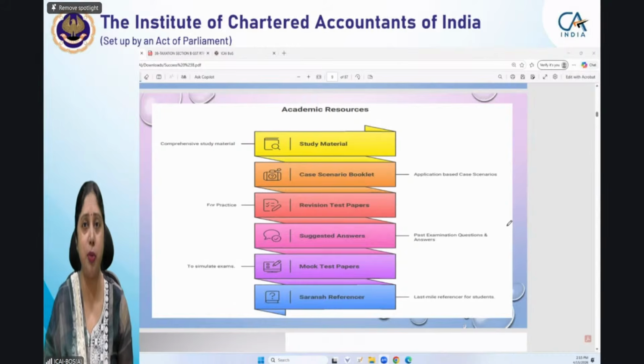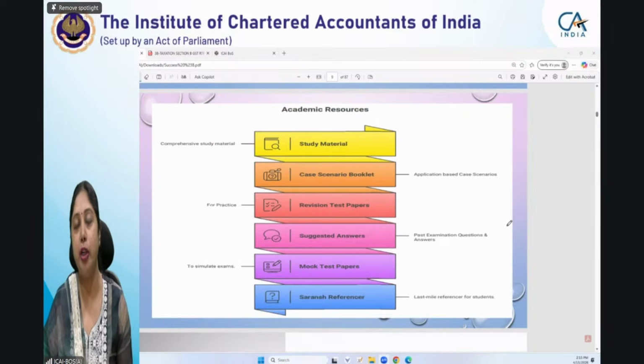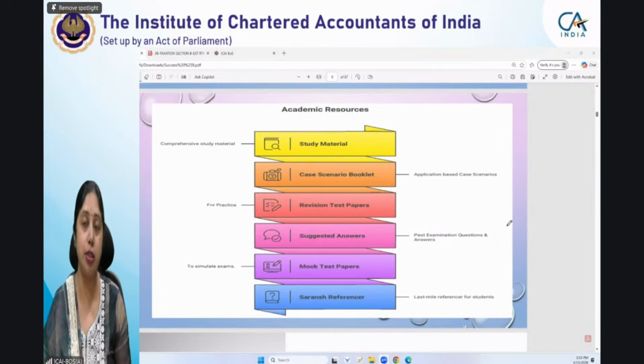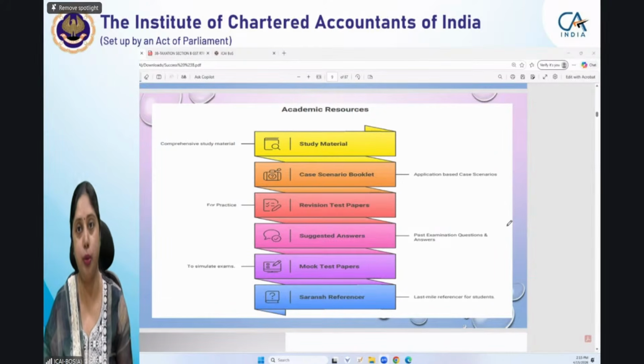Because in taxation papers, you know that suggested answers will be based on the position of law applicable for that particular examination. So for example, January 26 examination paper, if you refer that, then you should know that this was based on Finance Act 24 and notifications and circulars till 30th June 2025. Whereas for May 26 examination, you have Finance Act 25, which is applicable, as well as notifications and circulars applicable are till 31st October 2025. So applicability is different. So that you have to keep in mind while referring to the questions and their answers.